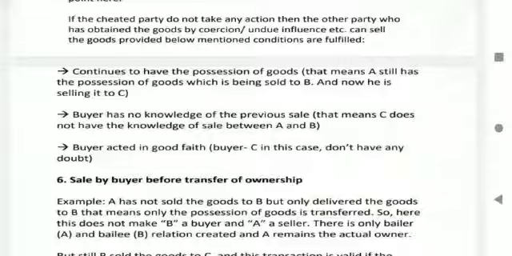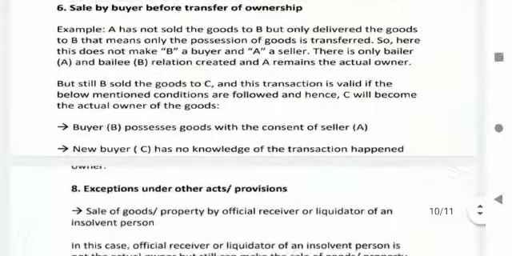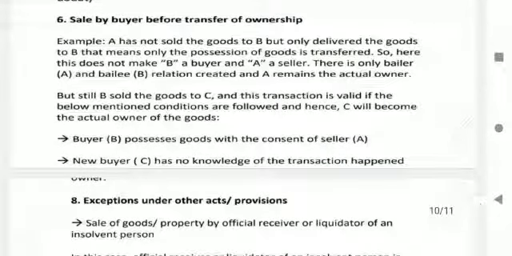Continues to have the possession of goods. That means A has still possession of goods which were being sold to B, but now he is selling to C. Buyer has no knowledge of the previous sale, that means he does not have the knowledge of the sale between A and B. Buyer acted in good faith. Buyer C in this case does not have any doubt.